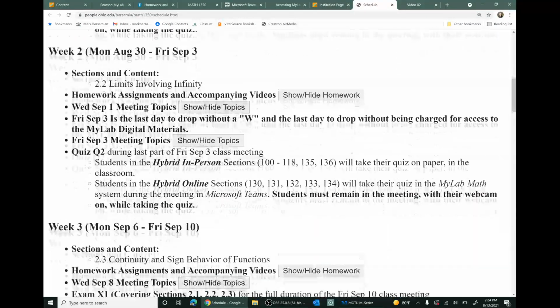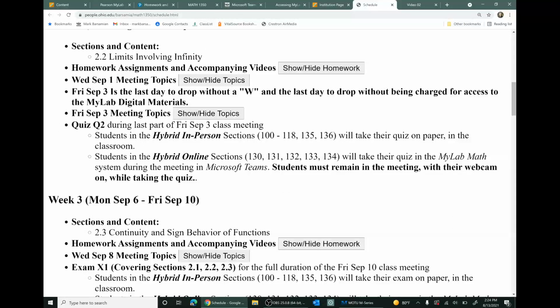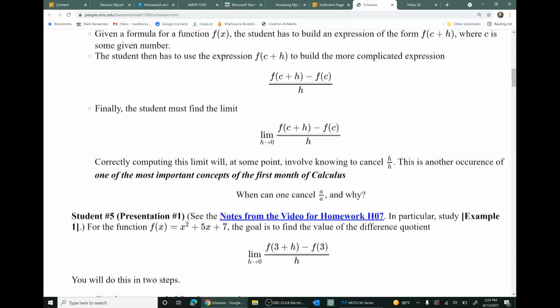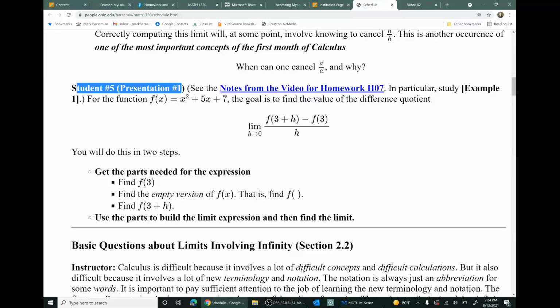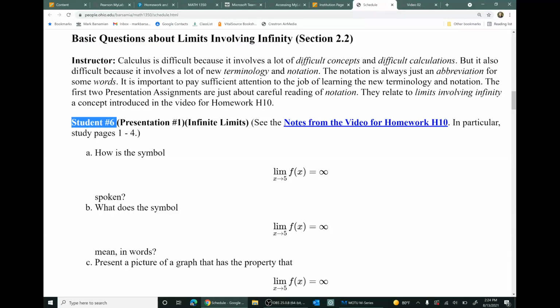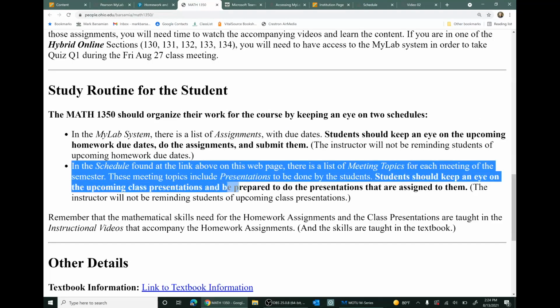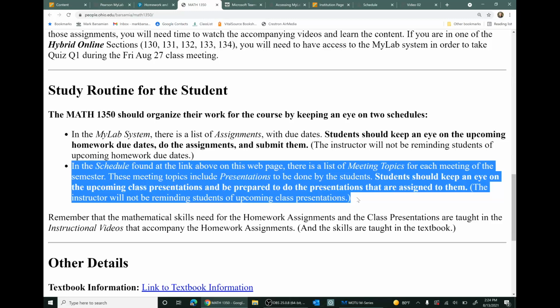Each week of the semester, there's a list of meeting topics for the various meetings that week, the Wednesday, Friday meetings. And in those lists of topics is a list of who's presenting that day in that meeting and what their presentation assignment is. So you'll need to keep an eye on that schedule, the main schedule on the webpage, to know what presentations you need to be preparing for.